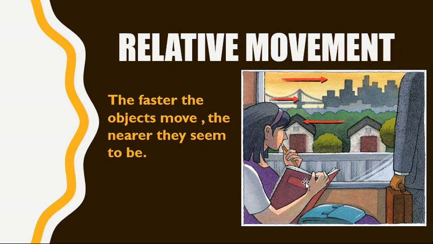Second monocular cue is relative movement or relative motion. The way objects move across our visual field gives us space perception. The faster the objects move, the nearer they seem to be. While traveling in a train, car, or bus, we feel that the near objects are moving fast in the opposite direction. When we are traveling in a car, we see that the nearby objects are moving backward, in the opposite direction, and are very fast.